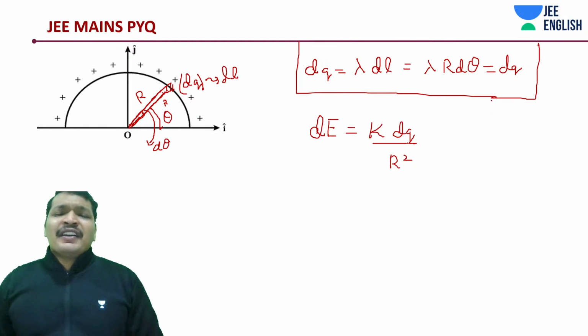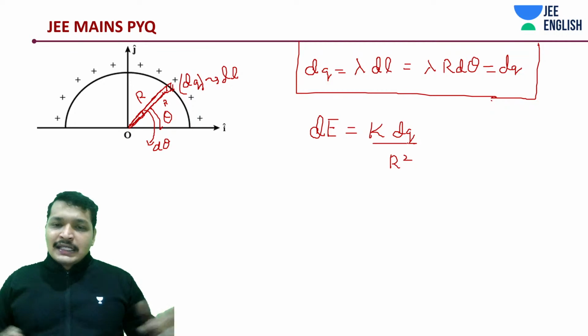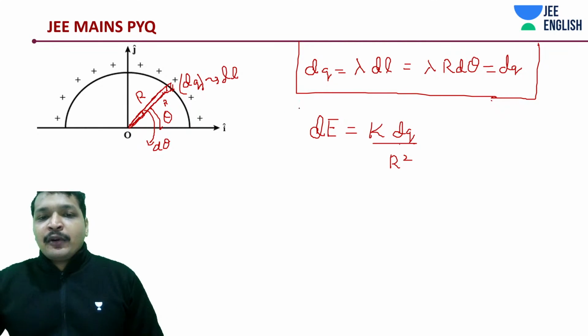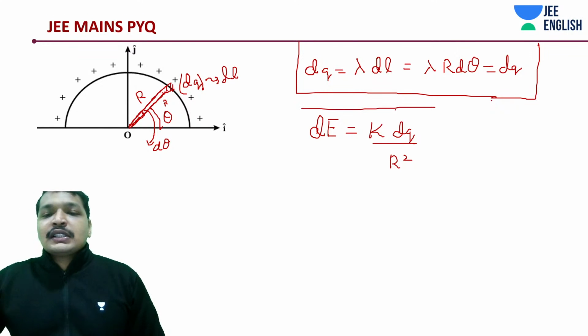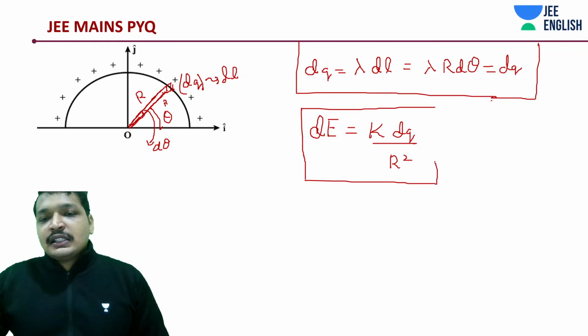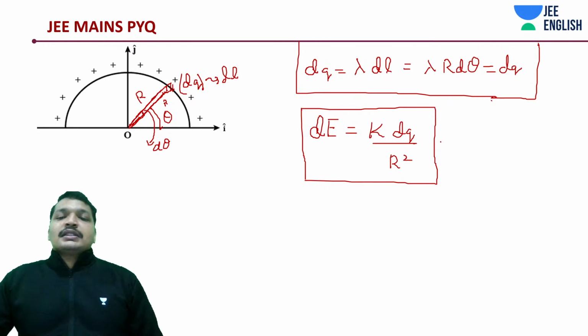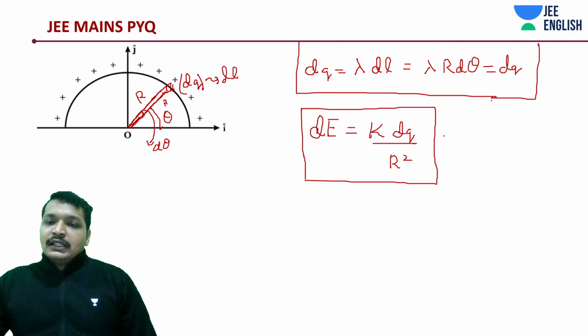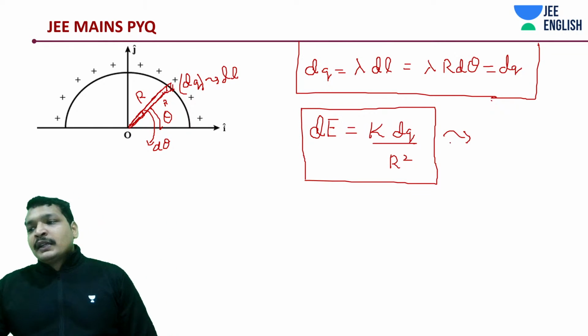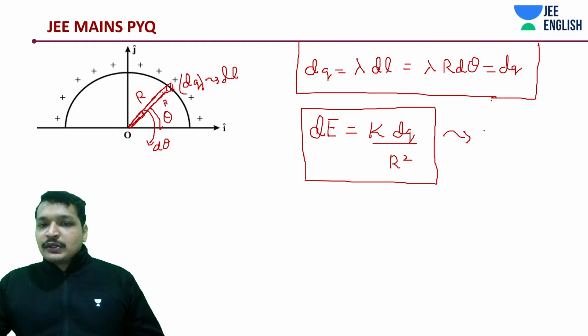We have everything that we need. Step by step is how we have gone through this entire problem. First thing you need to find out is lambda, that is linear charge density in this case, or sometimes sigma, areal charge density, or some rho, volumetric charge density, etc. Same process.